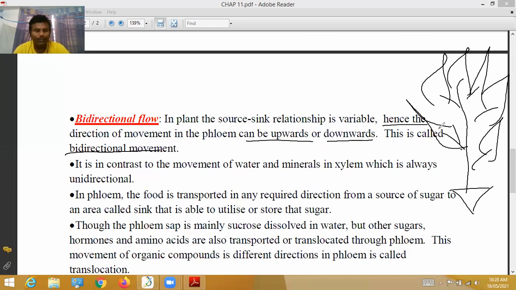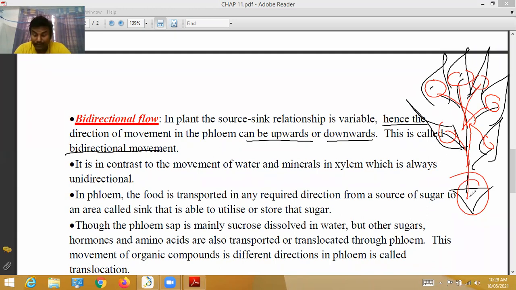See, today in these leaves, photosynthesis finished. After finishing photosynthesis, the food material is transported from the leaves to the roots. This is the first time, unidirectional.